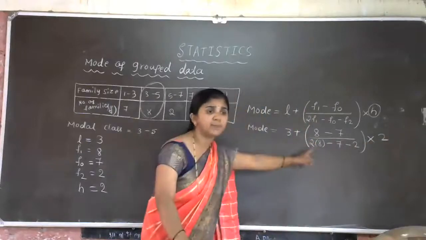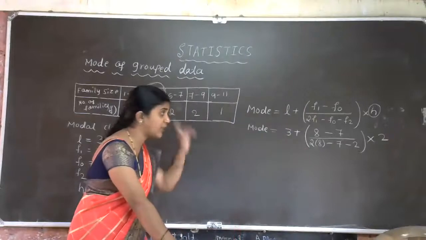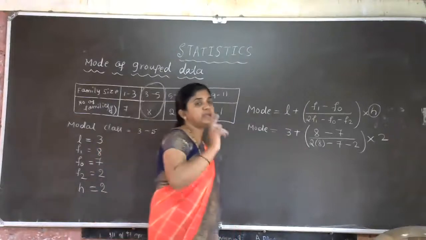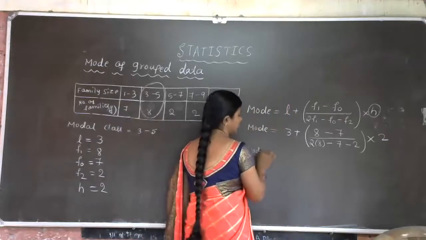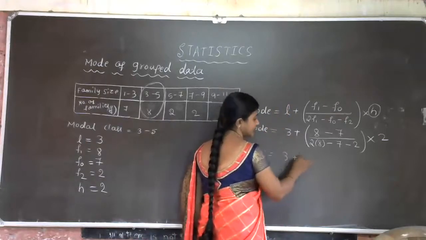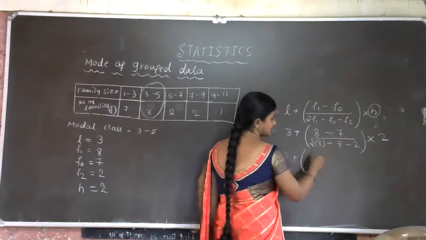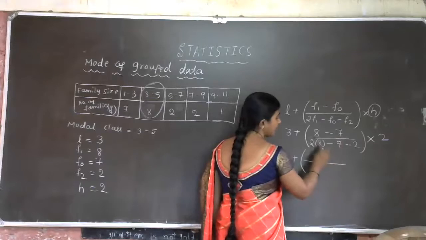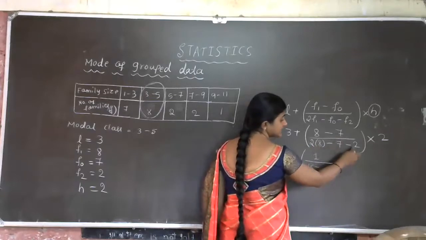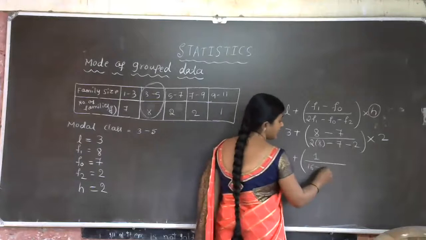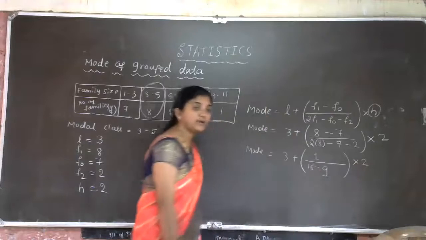This is the very important work, students. The problem looks very simple, but while substituting, you have to be very careful. Is that clear? So next step, mode is equal to, take this 3 as it is. Now let us operate this bracket first. 8 minus 7 is 1 divided by 8 2s are 16 minus 7 minus 2. What is the answer? Minus 9, into 2. Got the idea of this step?